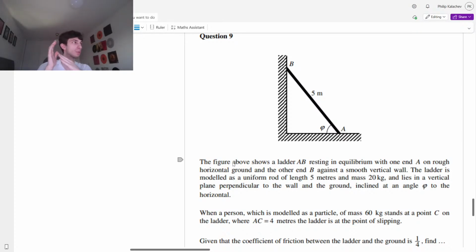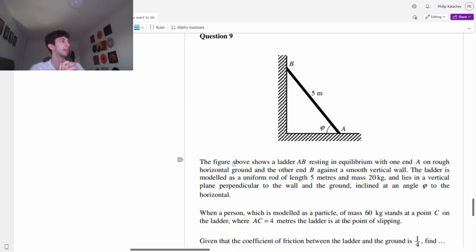If we have a ladder resting on a smooth vertical wall, there's going to be no vertical forces. No friction, nothing like that. The only thing we will get, as always, is that reaction force. Because you're resting on the wall, that wall is going to be giving a reaction force. Otherwise, you just go through the wall. But because it's smooth, there's not going to be any vertical forces.